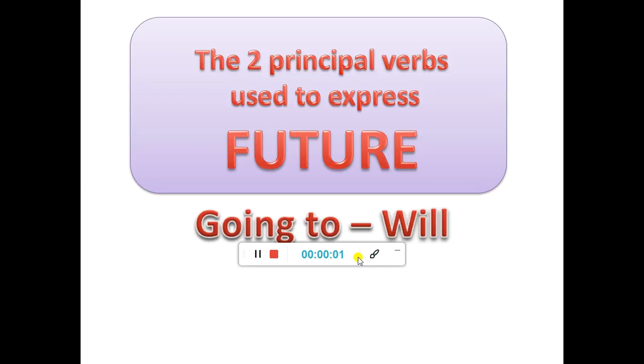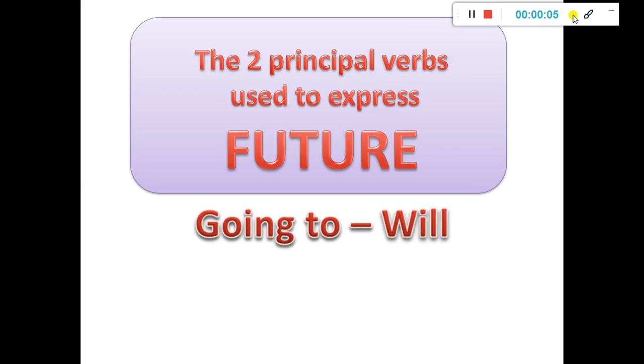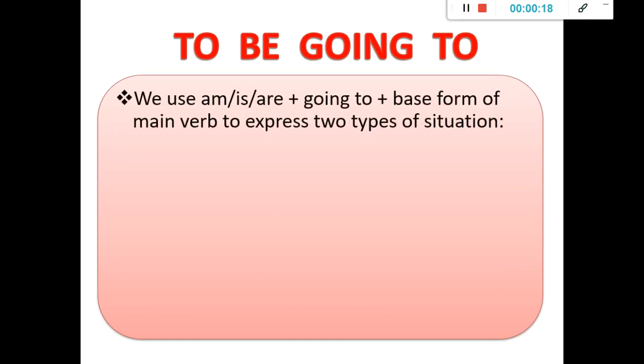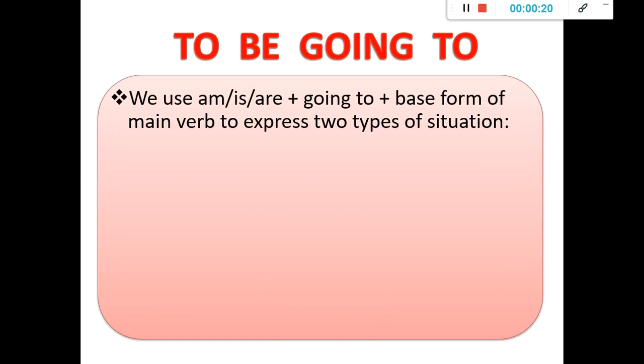Hello people, in this video we are going to see how to use basically the future in the two ways that we have in the book, going to and will. First we will see how to use going to, and we will see basically the two ways in which going to is used. Going to is used with the verb to be: am, is, or are, plus going to, plus the verb. An example: I am going to watch a movie. I am going to cook this night.